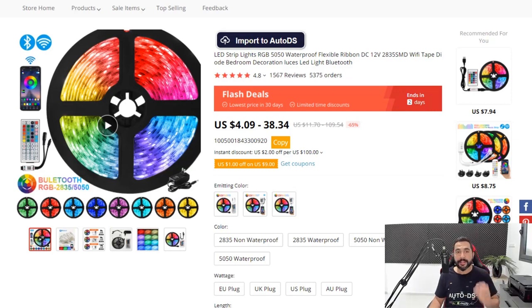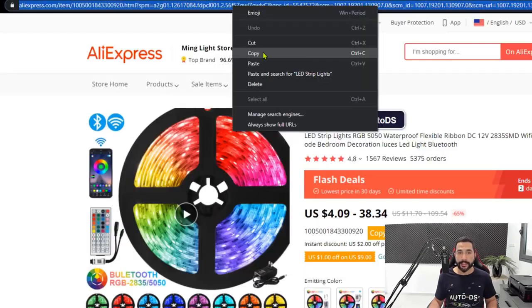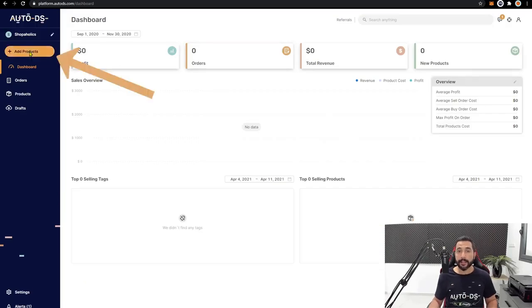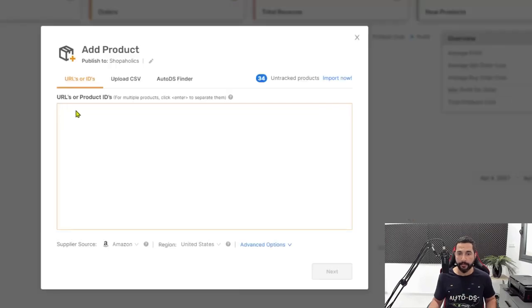Now let's talk about the second way to import products when you're doing it one by one. You can either select the whole product URL or just the product ID. So let me show you exactly what I mean. Here is the product's URL. I can simply copy the whole URL, head back to AutoDS, click on Add Products, and paste the URL right over here.